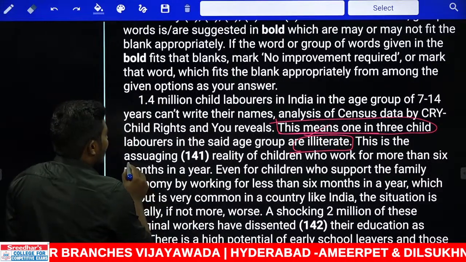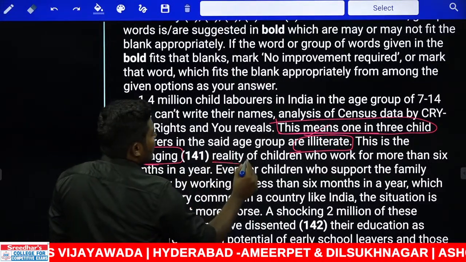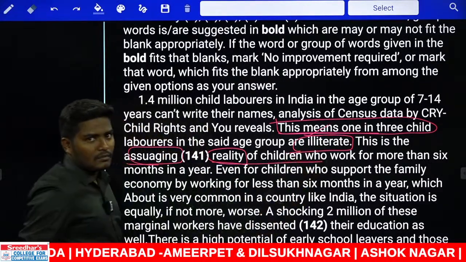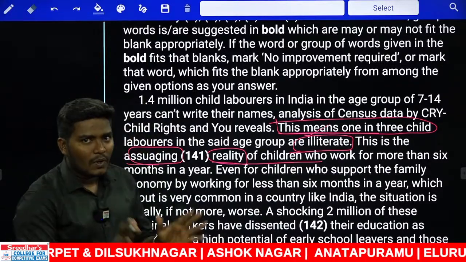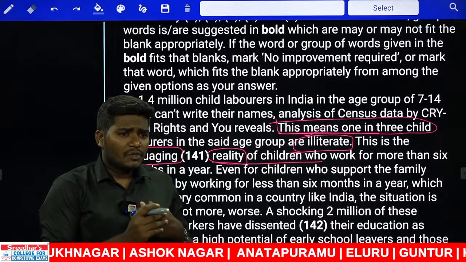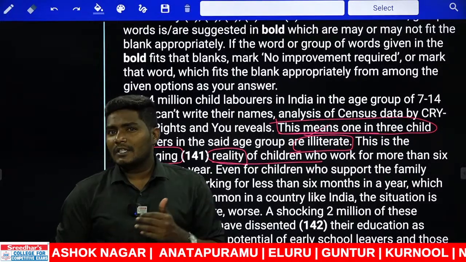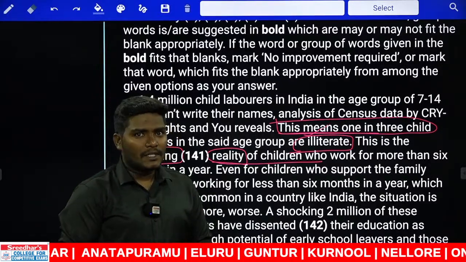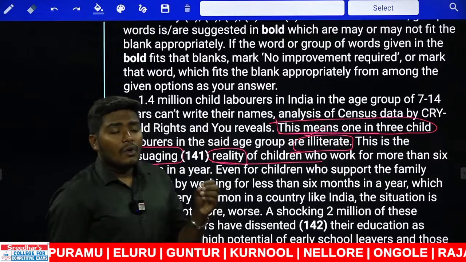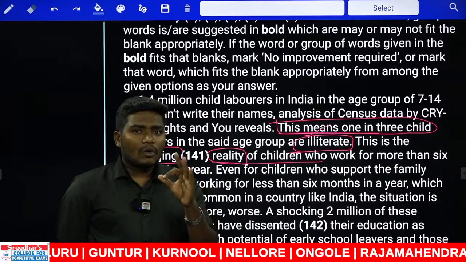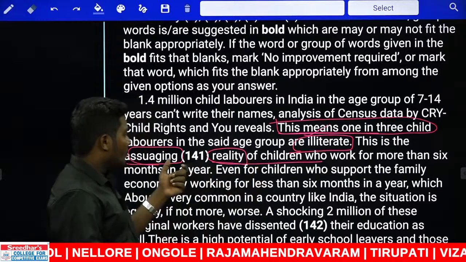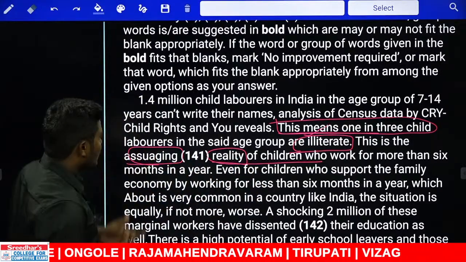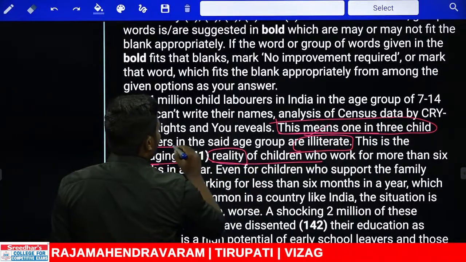Now this is the assuaging reality of children. Are we speaking about a reality which is positive or completely negative, which is profiting the society or damaging the society? Which is obviously damaging the society, because we are looking at children where out of 3, 1 student doesn't know how to write. Okay, now this reality is not assuaging. Assuaging gives the meaning of a positive sense.